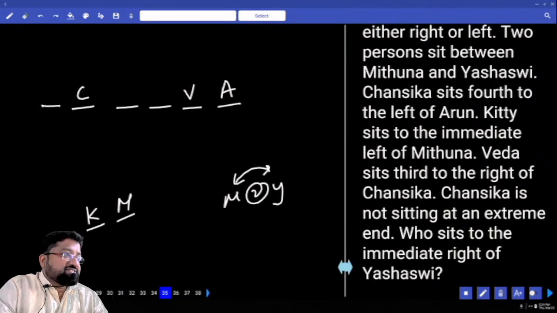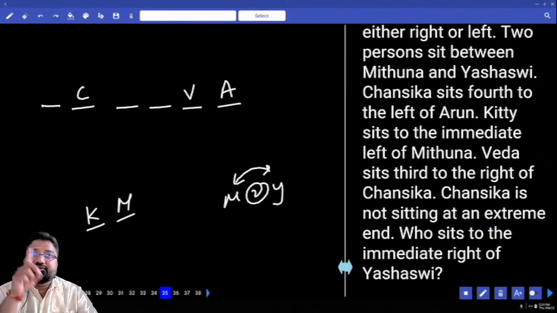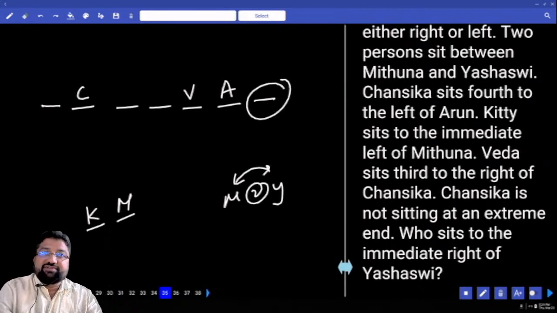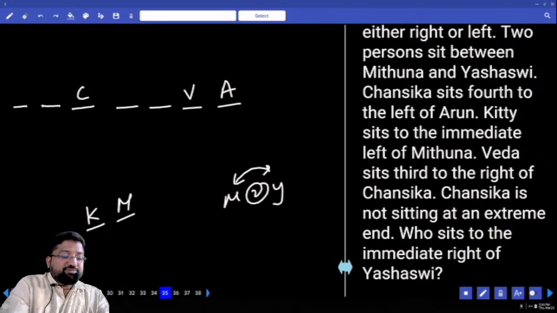This is not Chansika. How many did I cover? 6. I am looking for only 1. That 1 can be in the extreme right or in the extreme left. If I put that 1 in the extreme right hand, for starting I read 1 clue. Yashasvita is either second from left or second from right. If I take that extra position here, will I get that answer? No. This should be that extra place.